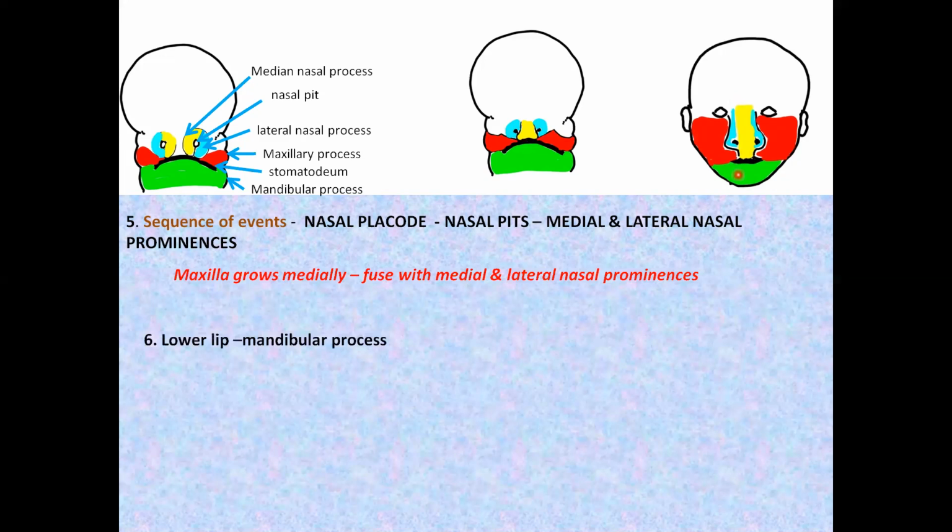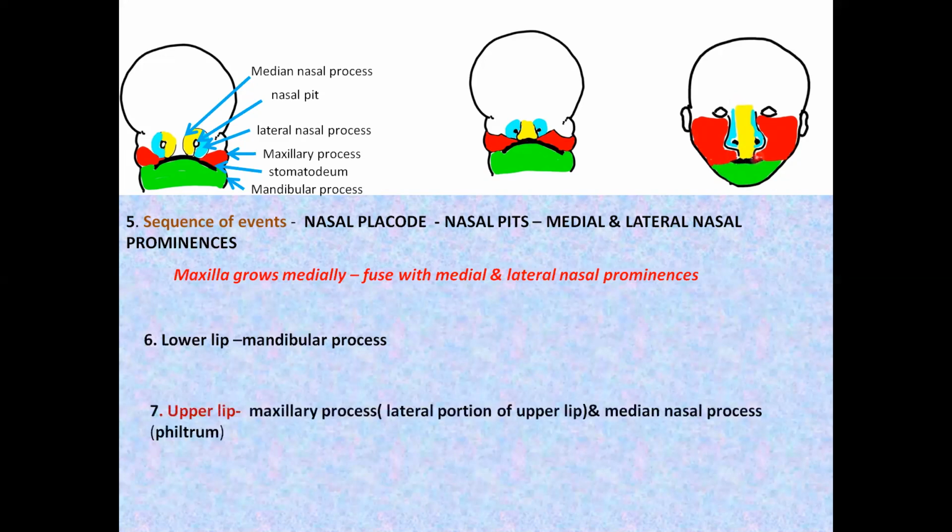The lower lip is derived from a single source. It's formed from the fusion of the mandibular process of both the sides. The upper lip is derived from two sources. The lateral portion of the upper lip comes from the maxillary process. The center part of the upper lip, which is called the philtrum, that is derived by the fusion of the medial nasal process of both the sides.